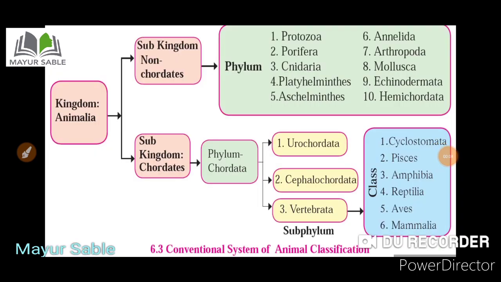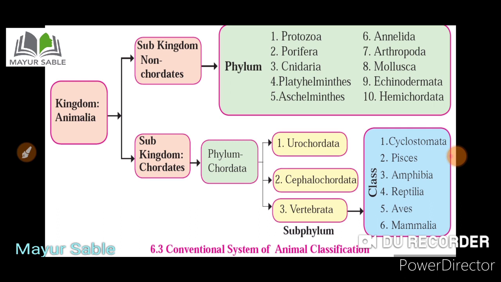So now we will take a quick view of the entire classification of animals using a conventional system. The kingdom Animalia is divided into two subkingdoms, the non-chordates and the chordates. Then the subkingdom non-chordates is divided into 10 different phyla. The first phylum is Protozoa, second is Porifera, third is Cnidaria, fourth is Platyhelminthes, fifth is Aschelminthes, sixth is Annelida, seventh is Arthropoda, eighth is Mollusca, ninth is Echinodermata, and tenth is Hemichordata.